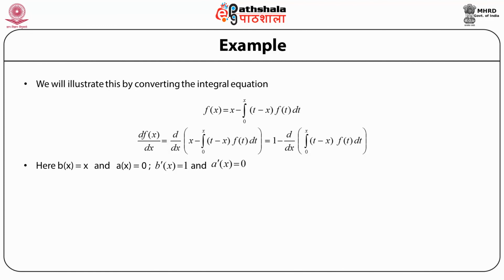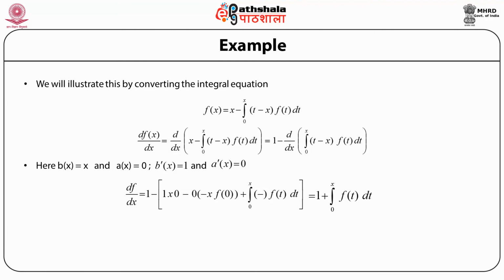When we use this in the previous expression for the derivative of an integral, then we get df/dx equal to 1 minus, within the bracket, 1 into x into 0 minus 0 into minus x into f(0) plus an integral of minus 1 times f(t) dt from 0 to x, which simply becomes df/dx equal to 1 plus the integral from 0 to x of f(t) dt.